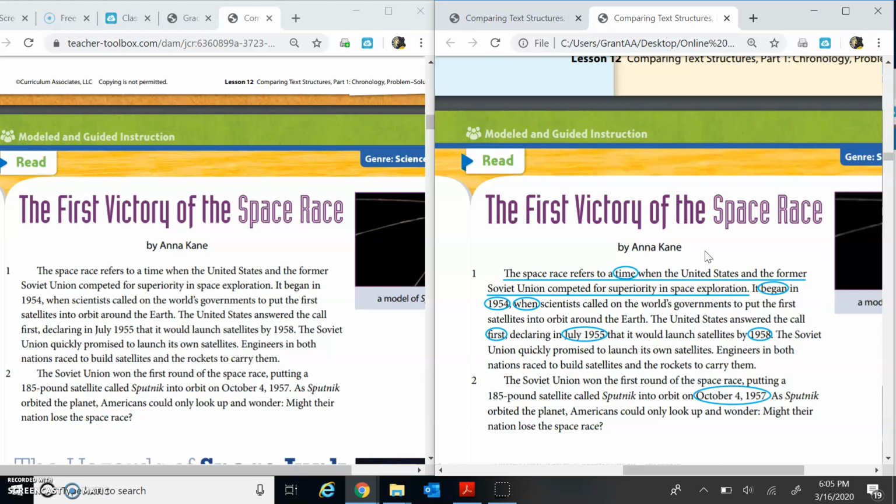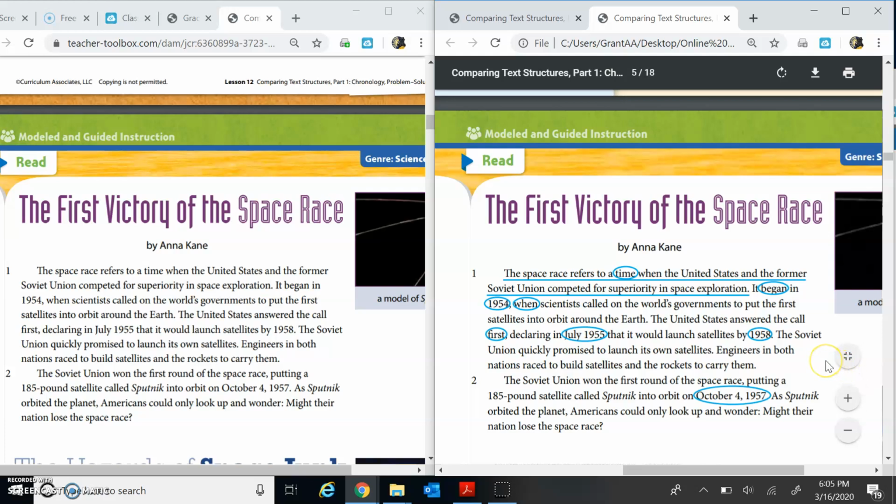I also asked you to go and try to determine some signal words. So we have time, 1954, when, began, first, July 1955, 1958, October 4th, 1957. If you didn't circle those in your packet, go ahead and do so.